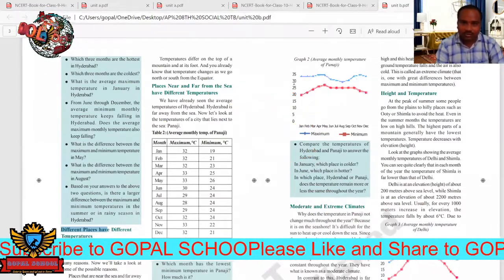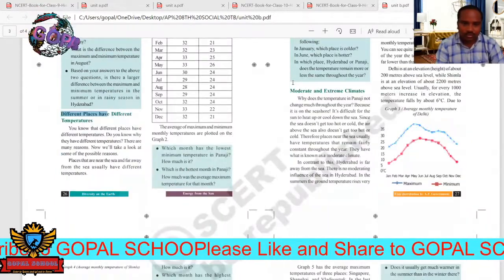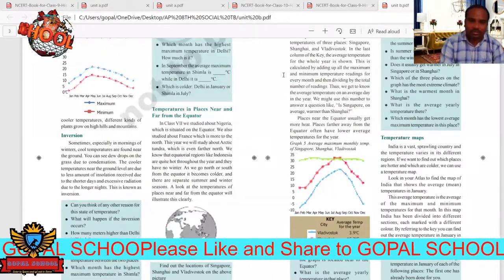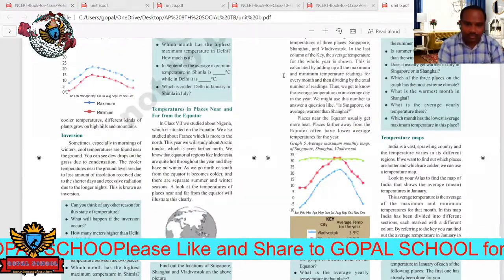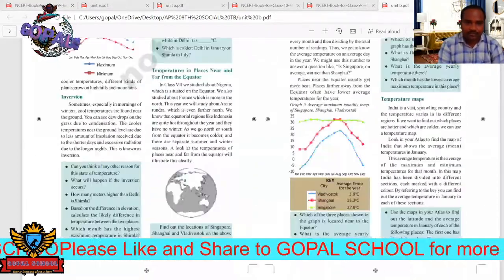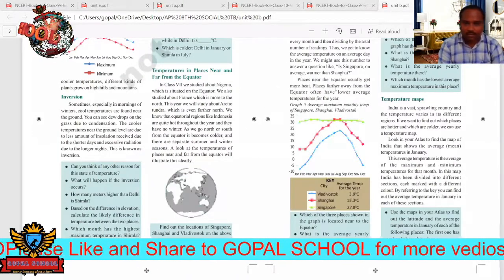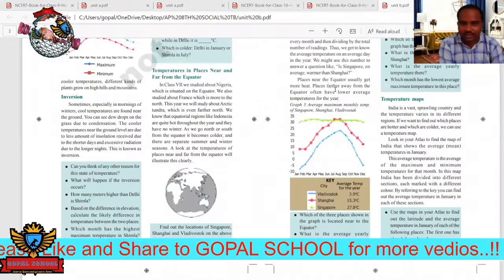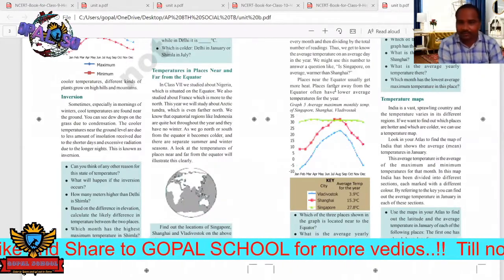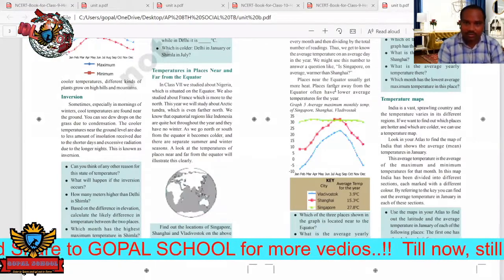Let us move forward. Next see here, inversion of temperature. This is the last topic. Up to here is enough for today. If I tell everything at a time, you will get confused. So up to here is enough for you today.